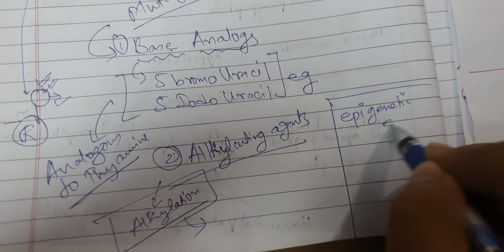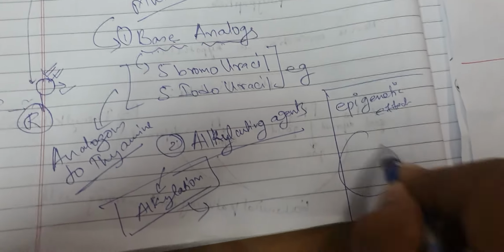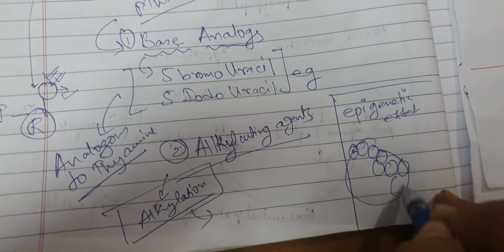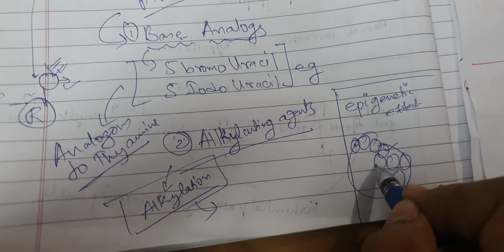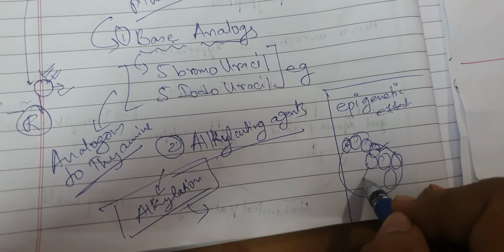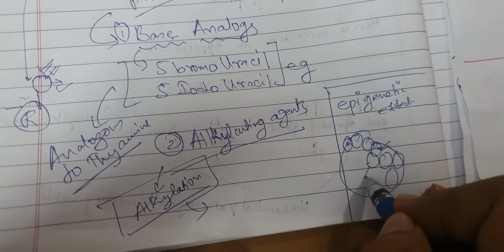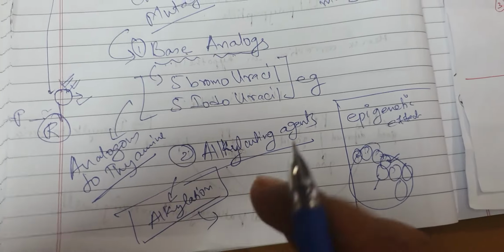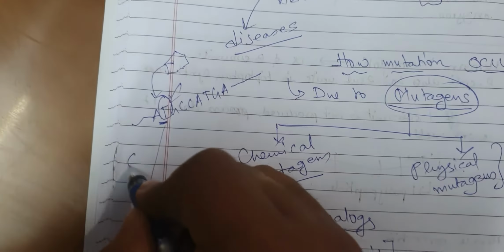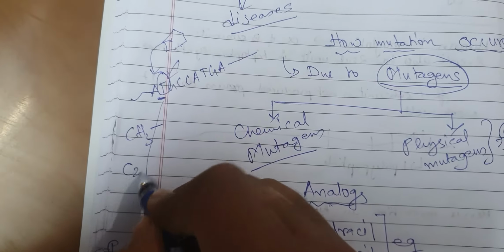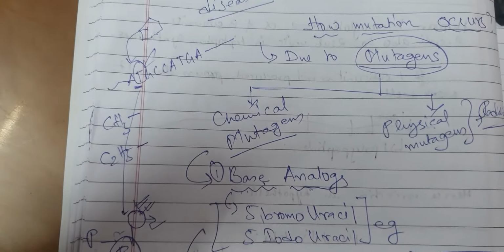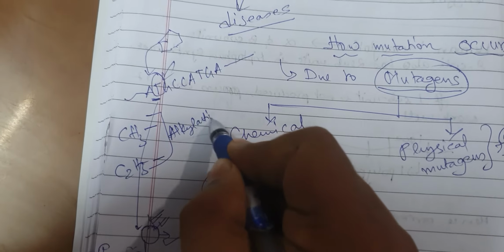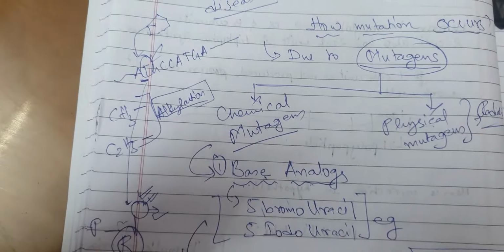This is not mutation. Epigenetic effect means, suppose there is a tissue with a lot of similar type of cells. Maybe this cell is functioning genetically a little bit different from this cell. That can be a reason of alkylation in one of the bases. What is alkylation? Alkylation means adding an alkyl group, methylation means adding a methyl group, or adding an ethyl group. Adding a methyl group or ethyl group is known as alkylation.